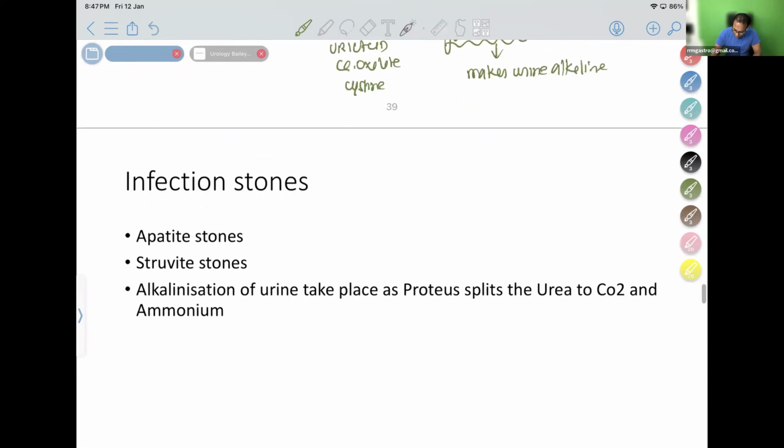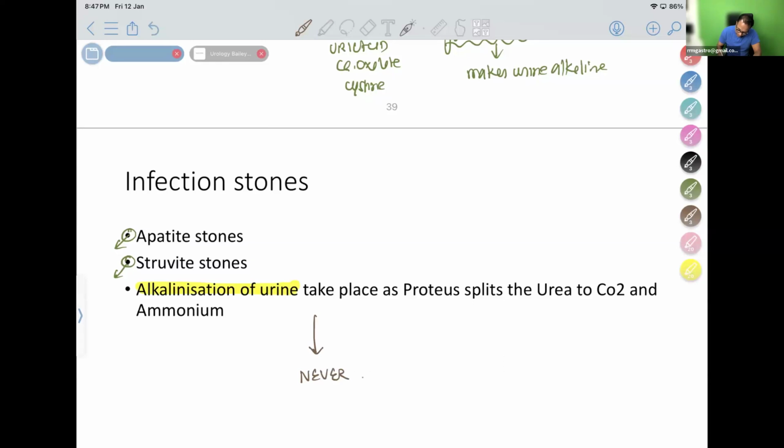So infection, what are the stones formed in infection? Don't forget, apatite stone is an infection stone. Struvite stone, I told you, is the triple phosphate stone. These stones are due to alkalinization of urine. Therefore, we should never give what?